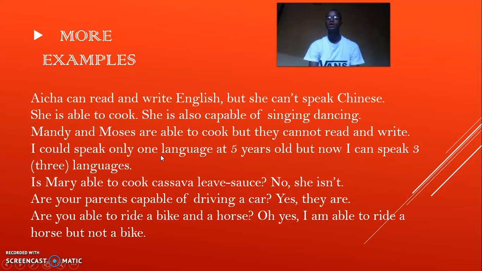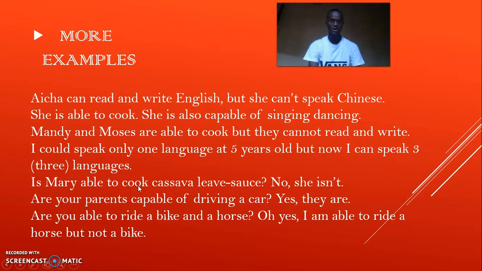I could speak only one language at 5 years old, but now I can speak 3 languages. So you see, I could in the past when I was 5 years, and now I am no longer 5 years old. I speak 3 languages instead of 1. So could expresses a past ability and can expresses a present ability.